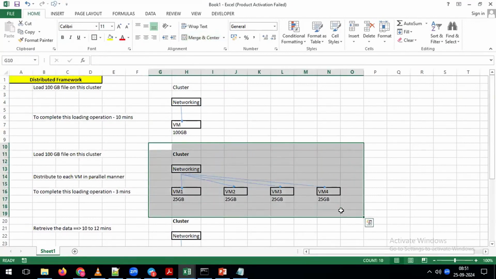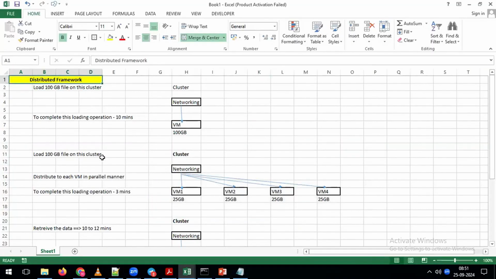As part of this distribution activity, as part of this parallelism activity, as a user, no need to perform any manual activities here. Automatically the cloud is giving this kind of distributed feature. Automatically the cloud is going to take care of this kind of parallel execution. That is the reason we simply call that feature the distributed framework feature.